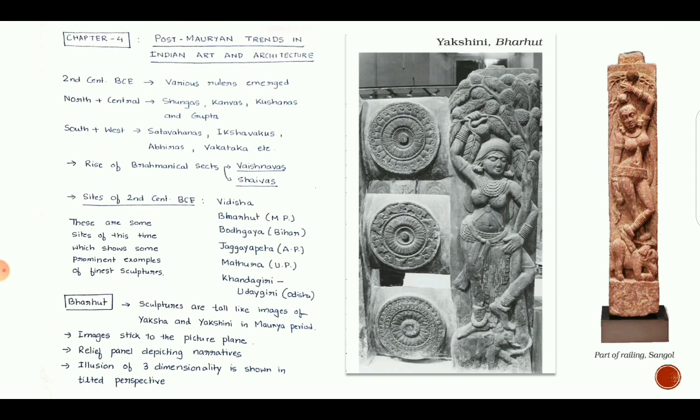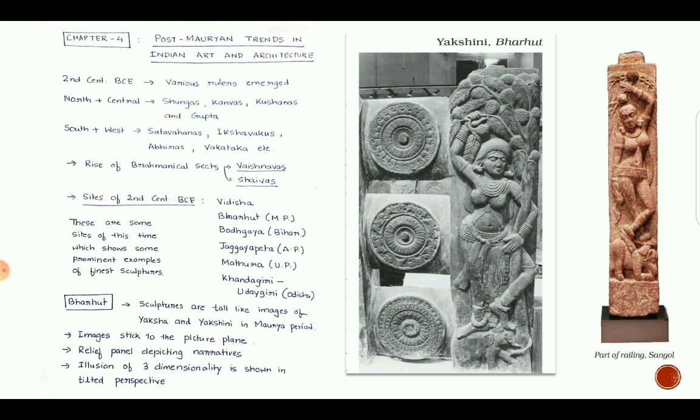At this time, in the political map of India, various new rulers emerged. In the north and central part, Shunga, Kanvas, Kusanas and Guptas emerged. And in the south and western area, Satavahanas, Ikshvaku, Abhiraz, Vakatakas, etc. emerged. Even on the religious front, the rise of Brahmanical sects was also seen in this period, like the Vaishnavas, Saivas, etc.